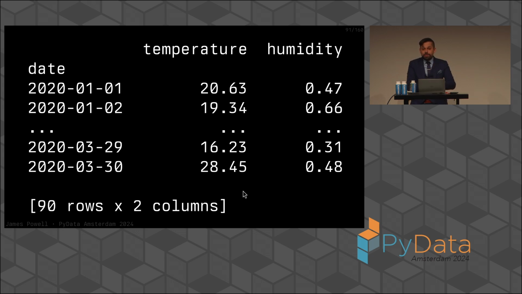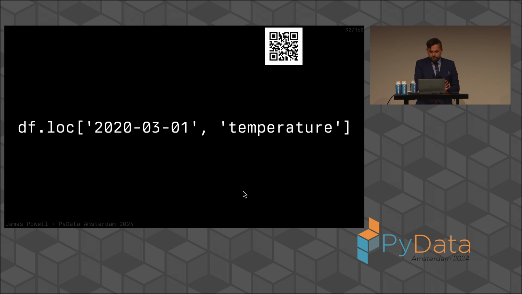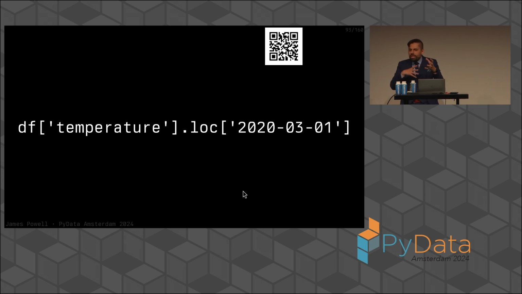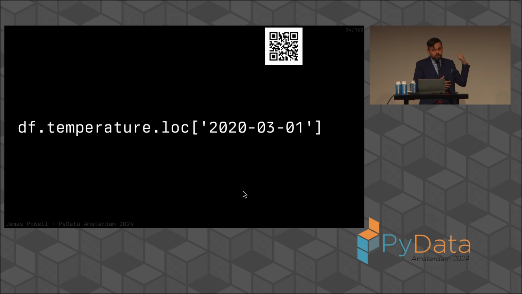This is not altogether too dissimilar from our example of picking which of the 2 lists we wanted and the value within that list, which I don't believe is sufficient to call this thing a two-dimensional structure, even though it may be the case that we might try to interact with this value in this fashion. Now, we can rewrite this in a couple of different ways, accessing a singular value by looking at the column and then looking at the value. And in fact, this is probably the most common way that you would actually access this.